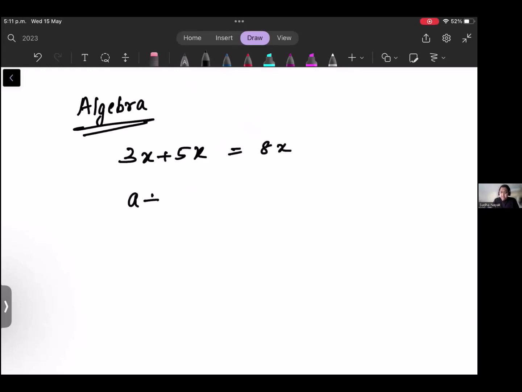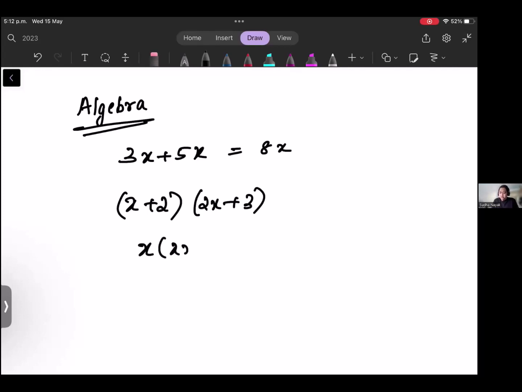And then when it comes to multiplying two terms, a plus b into a plus b, or maybe no, I'll just go with x plus 2 into 2x plus 3. We know how to multiply.